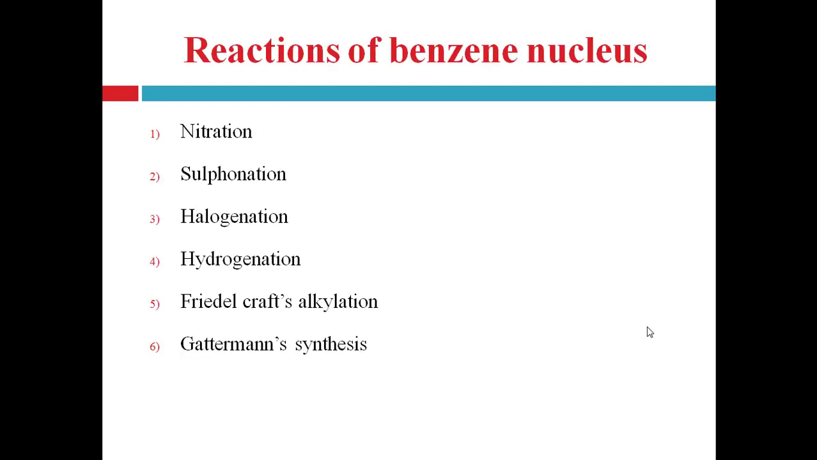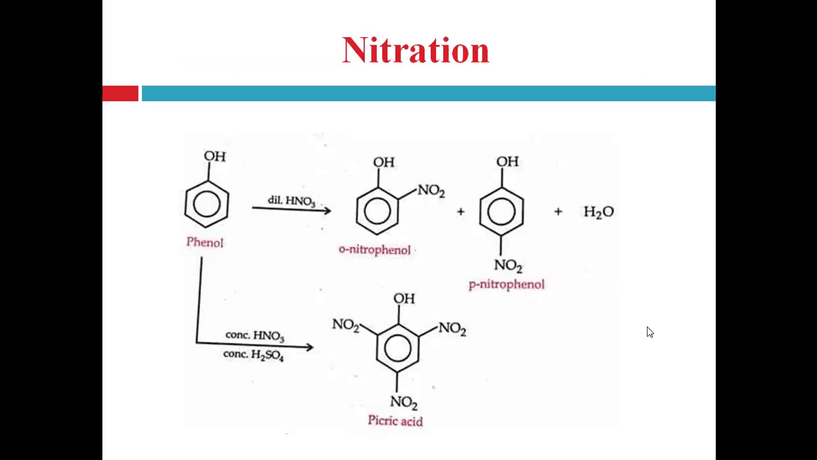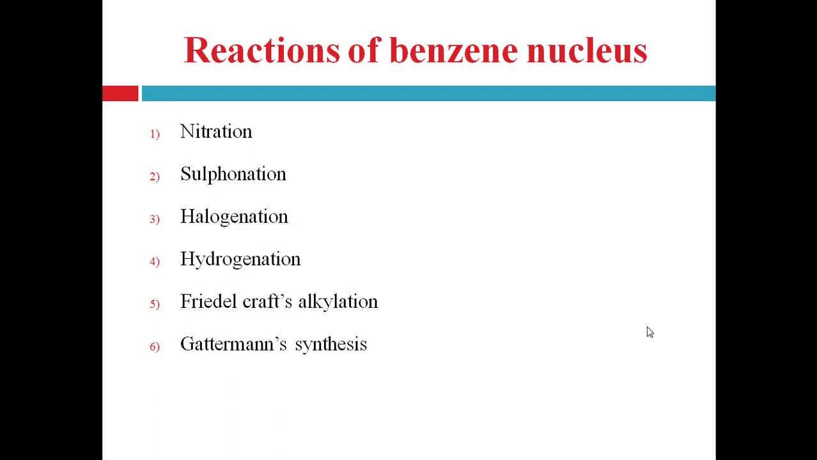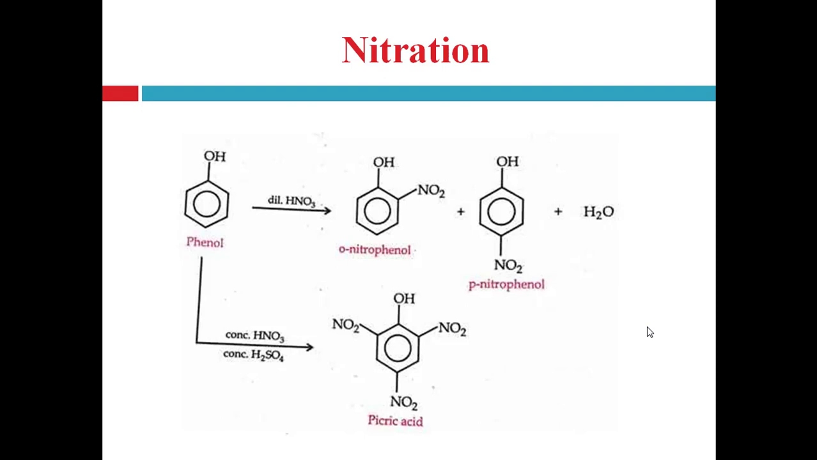So reactions of the benzene nucleus in phenol include nitration, sulfonation, halogenation, hydrogenation, Friedel-Crafts alkylation and Gattermann's synthesis. These are the reactions of the benzene nucleus in phenol, right? Reactions involving the OH group of phenol we already discussed in the previous lecture. Now the first reaction related to the benzene nucleus in phenol is nitration.